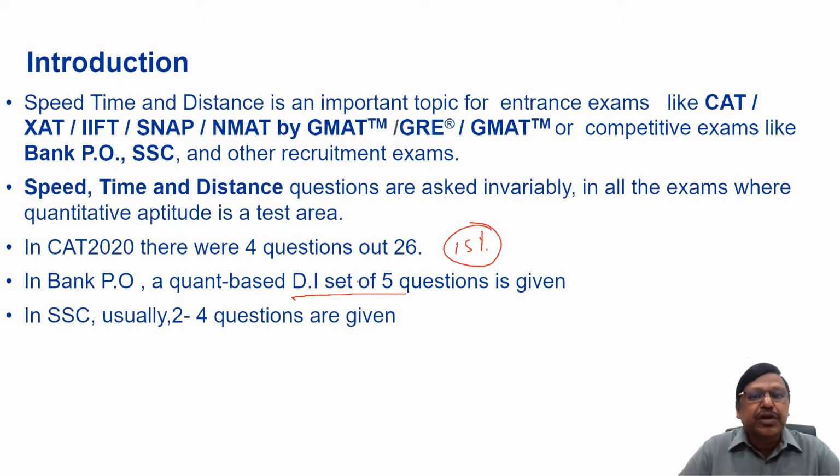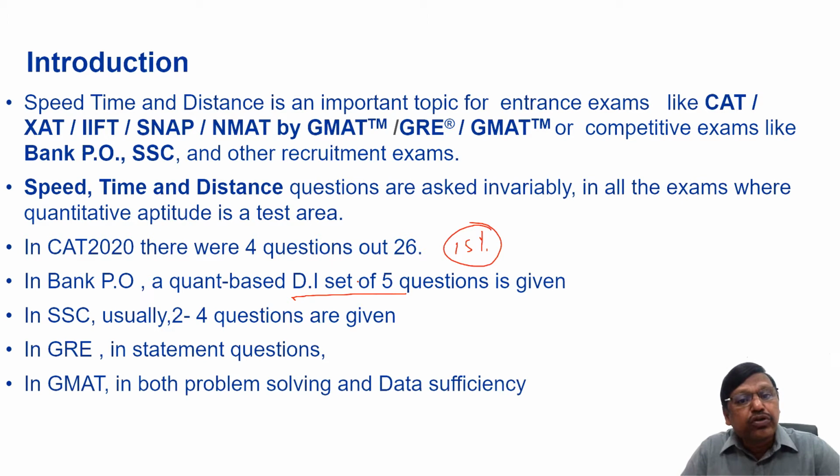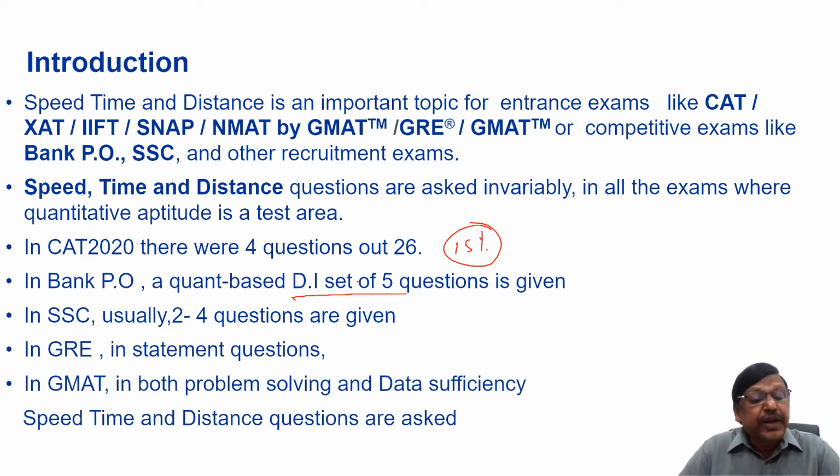Similarly, in Staff Selection Commission, usually you will get 2 to 4 questions, even that is a good number. And in GRE, in quantitative questions, and in GMAT, both problem solving and data sufficiency questions, speed, time and distance questions are asked usually, right? So whichever exam that you are preparing, speed, time and distance is an important topic.